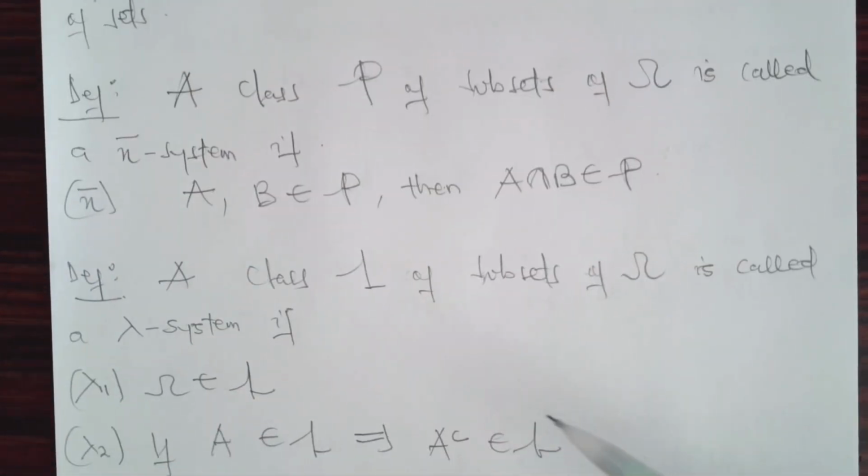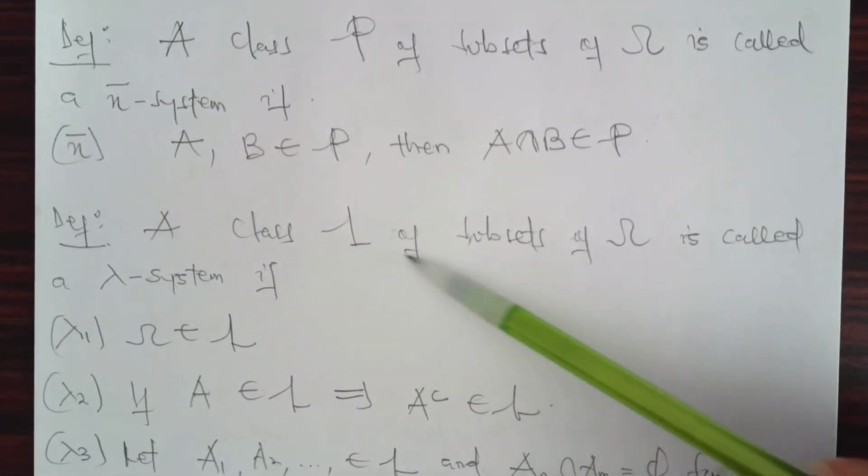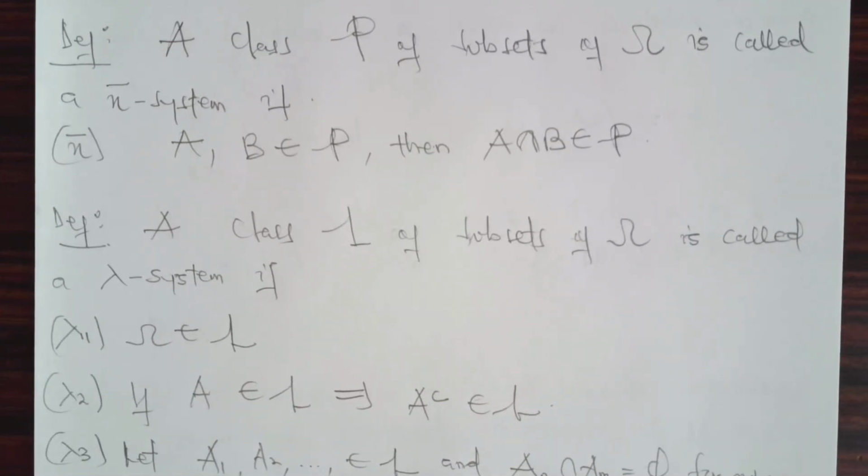Next, definition: a class L of subsets of omega is called a lambda system if, first of all, condition 1, lambda 1, the whole space belongs to that class. You are going to see that this class is more like a sigma field, but it is not a sigma field, so there is a certain thing you need to note. By condition 2, if you have A belonging to the class, then its complement must also belong to that class.